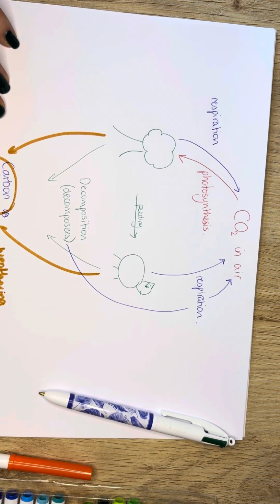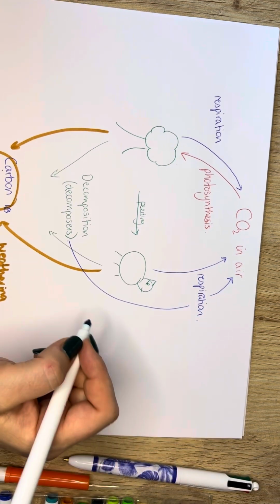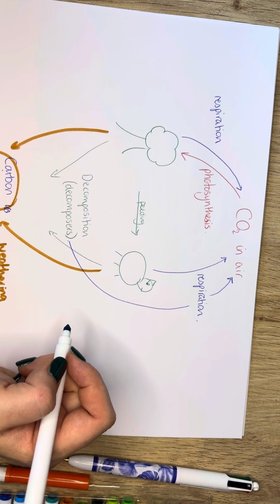So weathering would break down those rocks, and ultimately those little bits of carbon from those rocks might end up in the ocean. Carbon dioxide can be dissolved in the ocean, or the carbon from the carbon dioxide can dissolve in the ocean, and it can also go the other way.